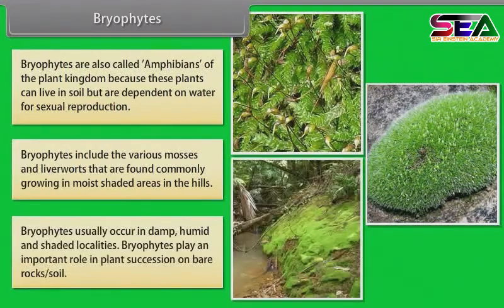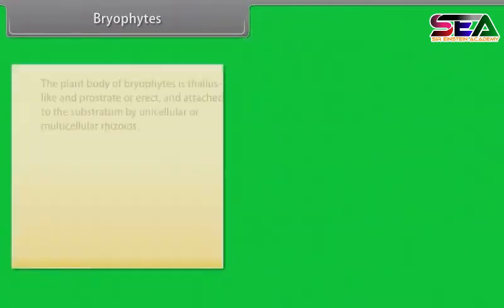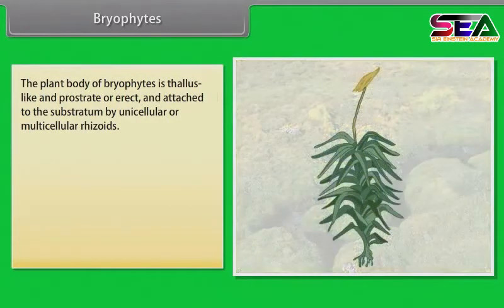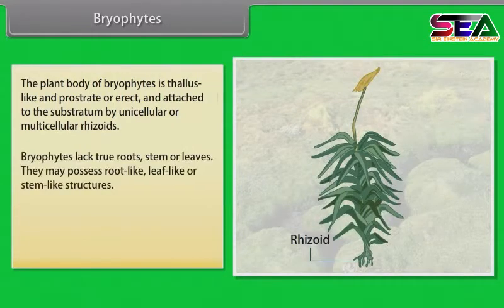Bryophytes usually occur in damp, humid, and shaded localities. Bryophytes play an important role in plant succession on bare rocks or soil. The plant body of bryophytes is thallus-like and prostrate or erect, and attached to the substratum by unicellular or multicellular rhizoids. Bryophytes lack true roots, stem, or leaves. They may possess root-like, leaf-like, or stem-like structures.